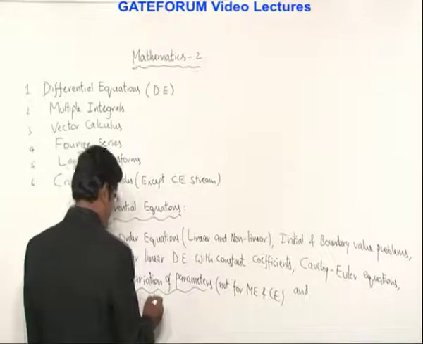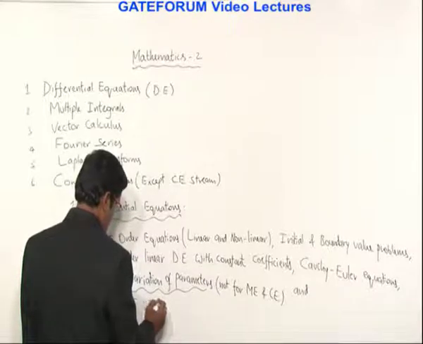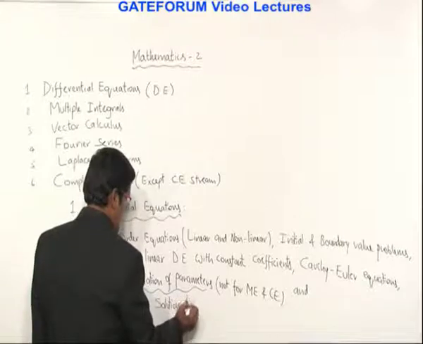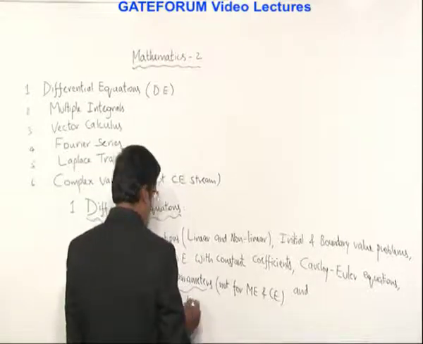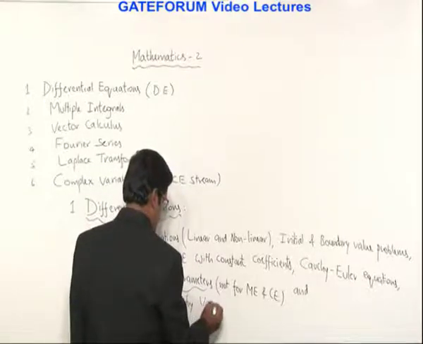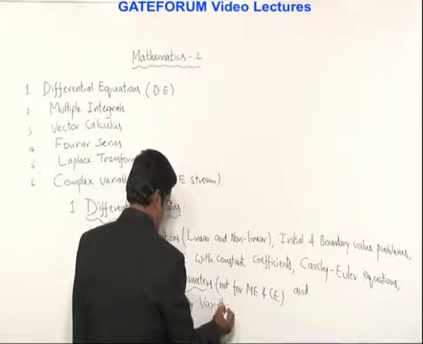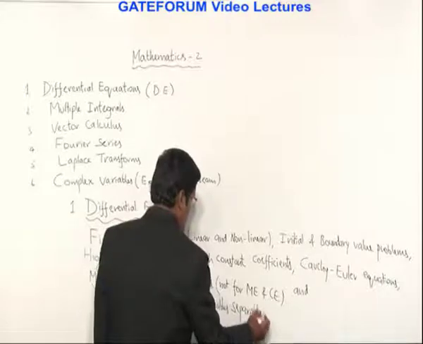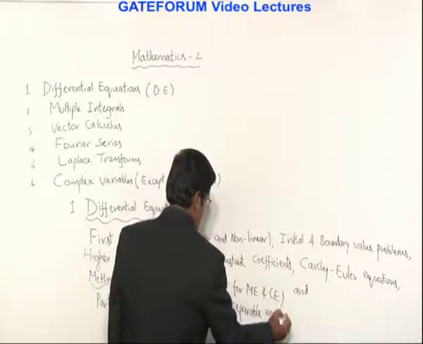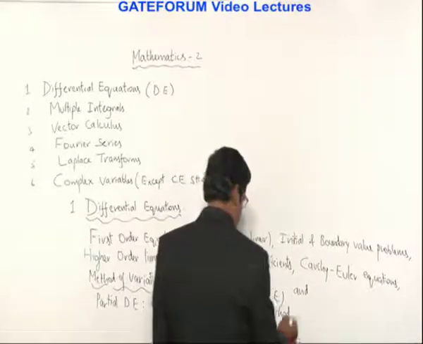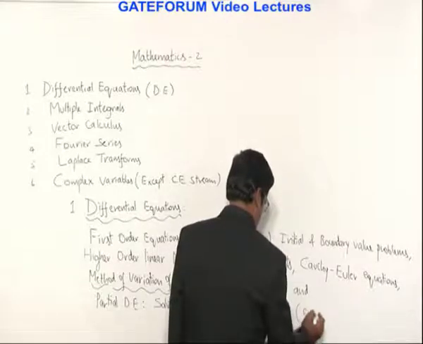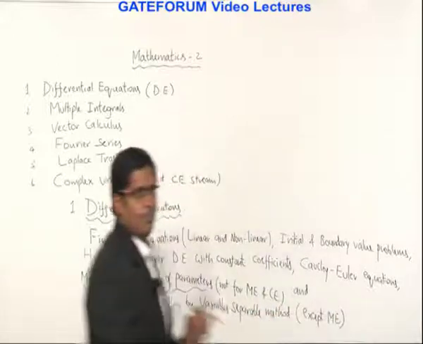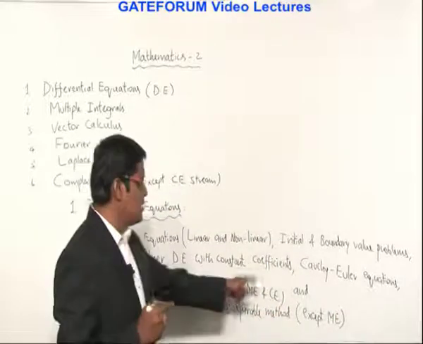So here, solution by variable separable method, except ME. ME means mechanical engineering stream, CE means civil engineering stream.